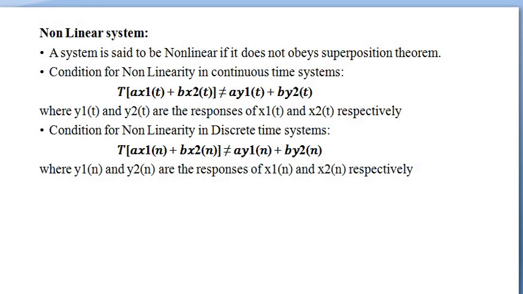Condition for non-linearity in continuous time system is T of a x1 of t plus b x2 of t is not equal to a y1 of t plus b y2 of t. Here y1 of t and y2 of t are the system responses of x1 of t and x2 of t inputs respectively. Condition for non-linearity in a discrete time system is T of a x1 of n plus b x2 of n is not equal to a y1 of n plus b y2 of n. Here y1 of n and y2 of n are the system responses of x1 of n and x2 of n inputs respectively.